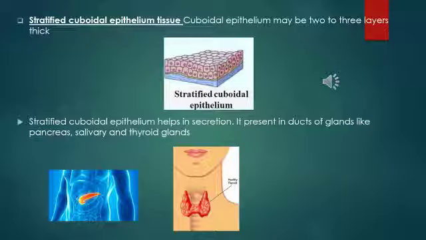Okay. And where is this stratified cuboidal epithelium present, and what is the function of it? It helps in secretion. It is present in the ducts of glands like the pancreas. You know where exactly the pancreas is located. And also it is present in salivary and thyroid glands. Okay. So this is about stratified cuboidal epithelium.